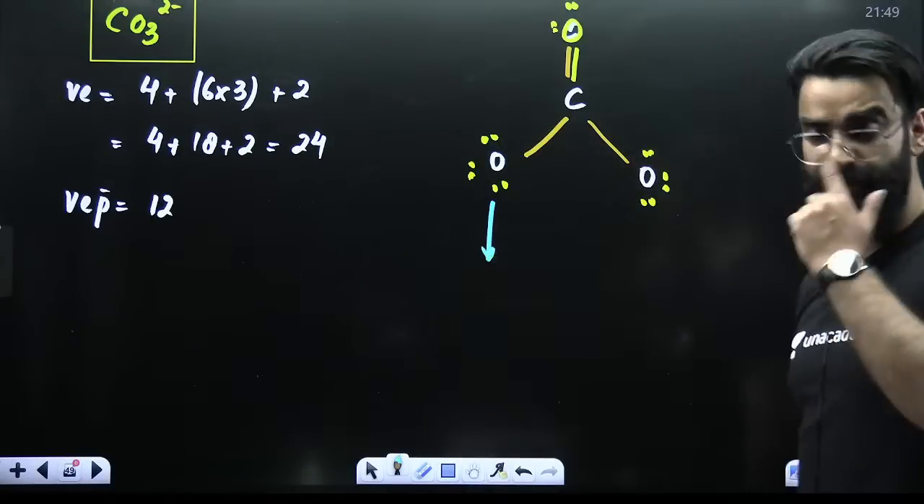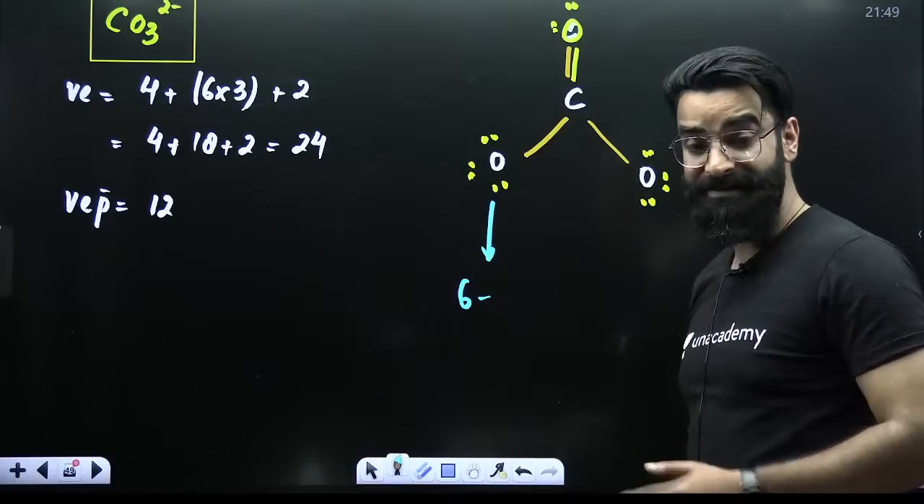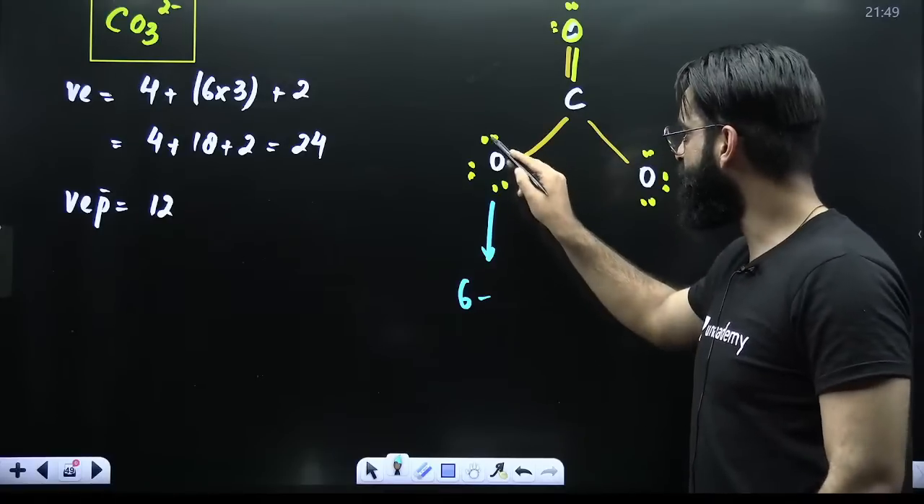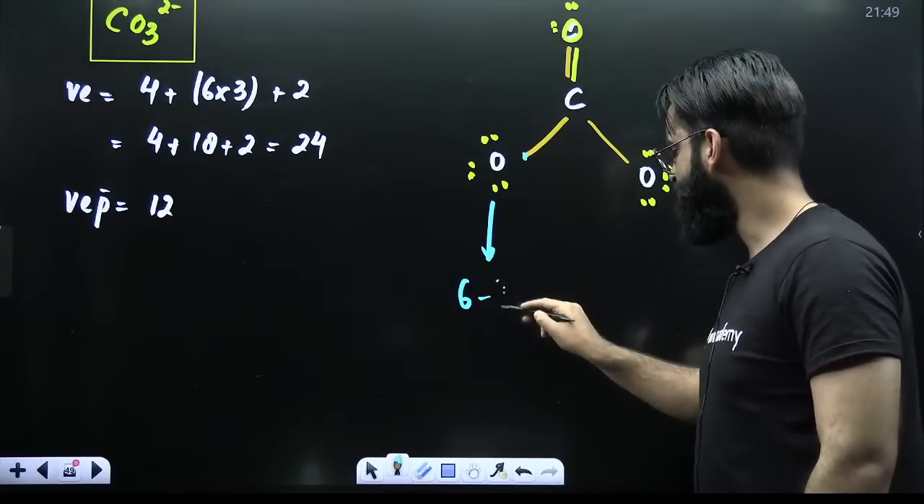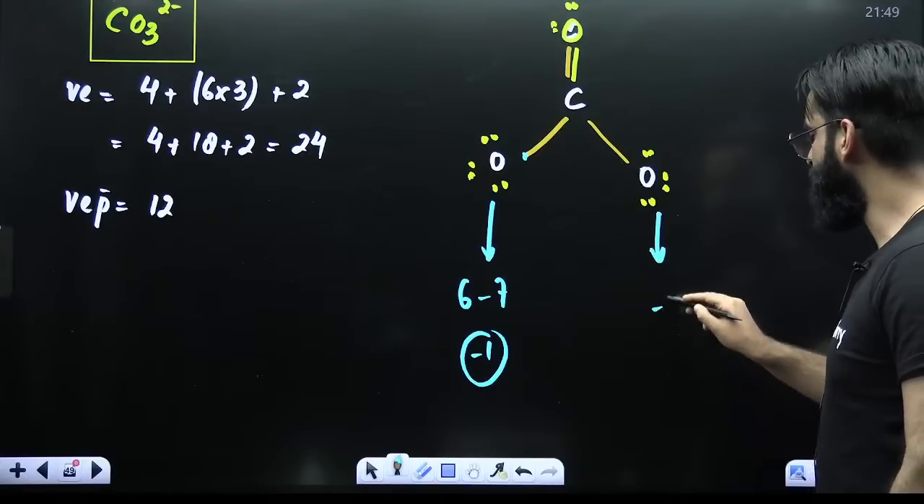What is the formal charge of this oxygen? Oxygen in non-bonded state has got 6 valence electrons, minus... right now, how many it has? 1, 2, 3, 4, 5, 6 and 7. 6 minus 7 comes out to be minus 1. Here also, 6 minus 7 comes out to be minus 1.